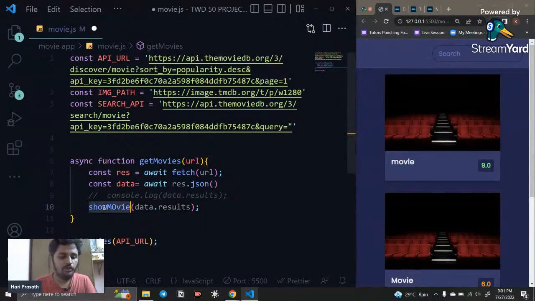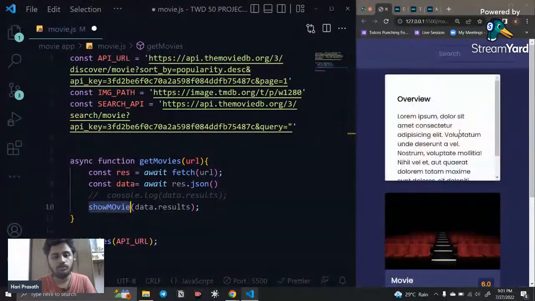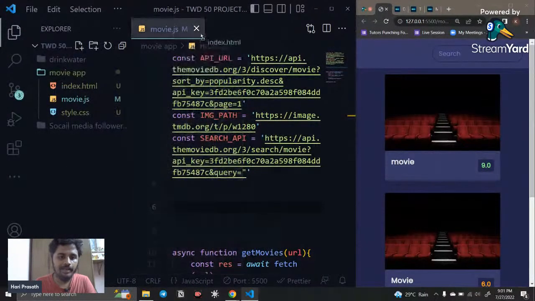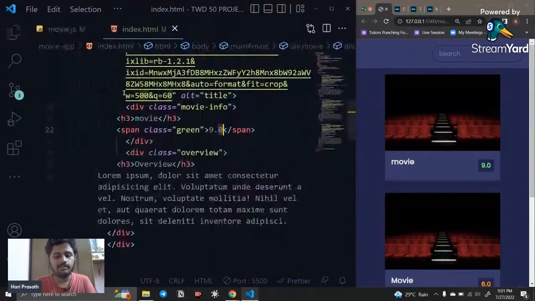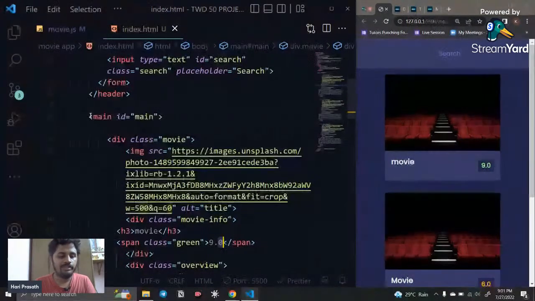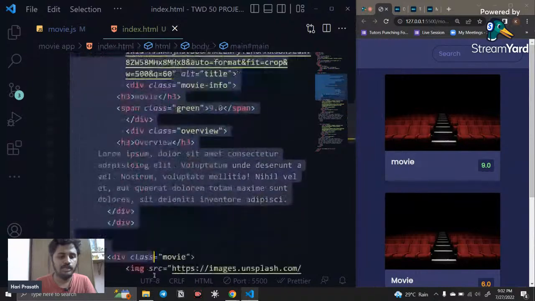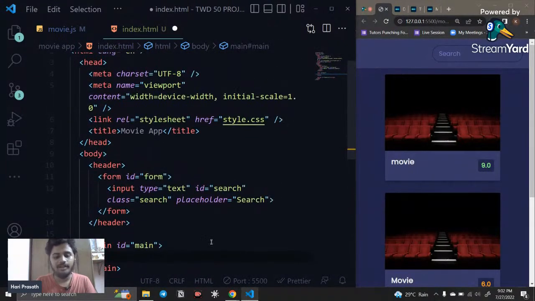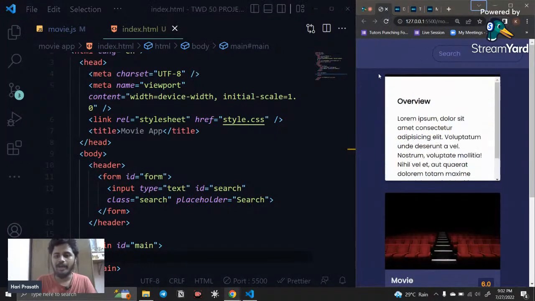Now we need to create a function so that all the information is shown here. For creating a function, what is the first thing we need? We need to display here, right? So for that I need to access the index.html. Inside this index.html everything is in the main. So first I am going to delete everything inside the main, because I don't want it now. This is something I was showing as an example, and right now I don't want anything.